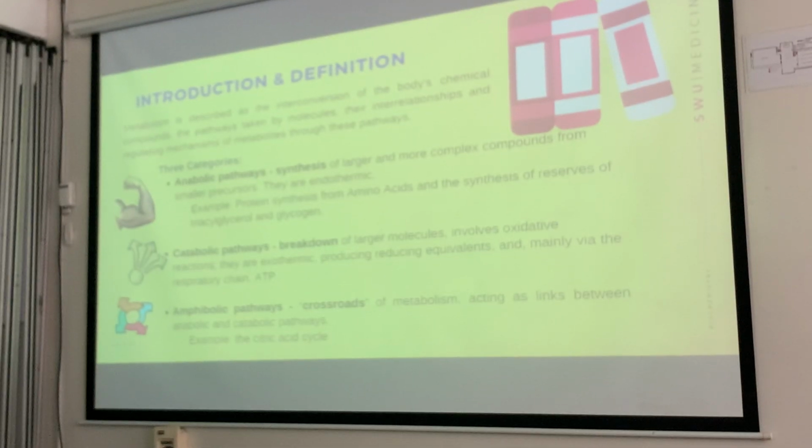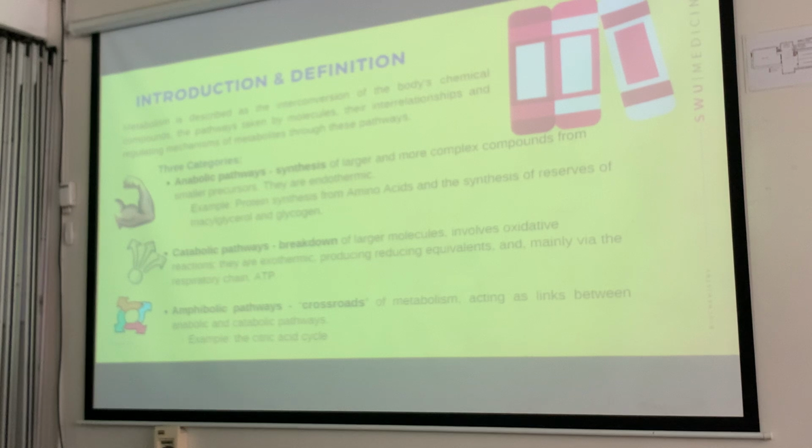Catabolic pathways are the opposite: they break down larger molecules. That's why you have your splitting, your cleavage reactions, or other reactions that you would find in catabolic pathways. So there should be a breakdown of a compound into smaller molecules. Usually they involve the use of ATP as well, and they are exothermic. Redox reactions would also be part of catabolic pathways.